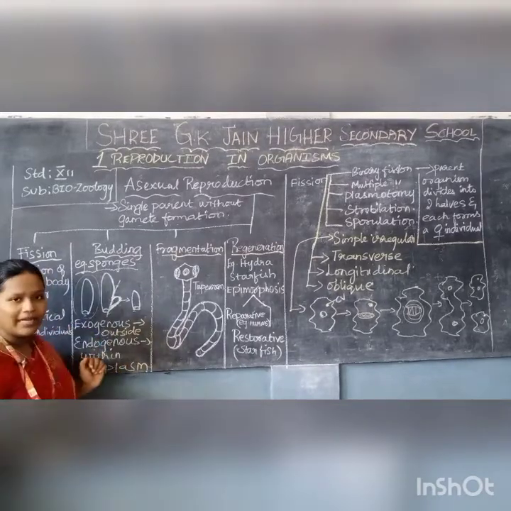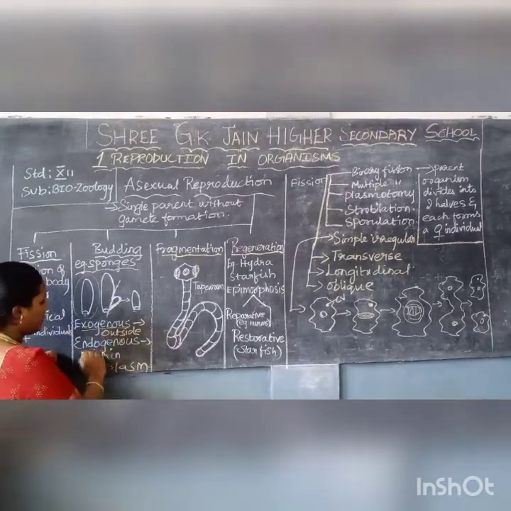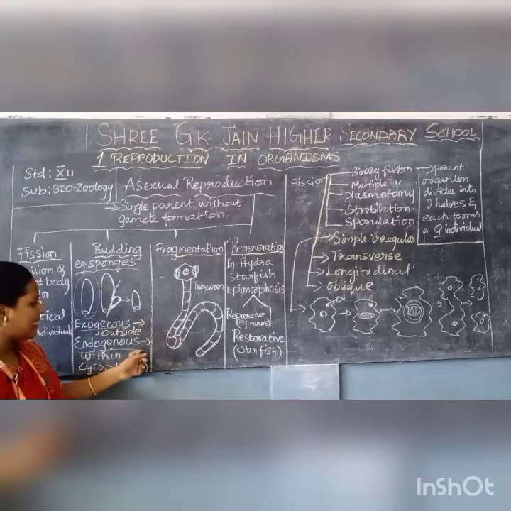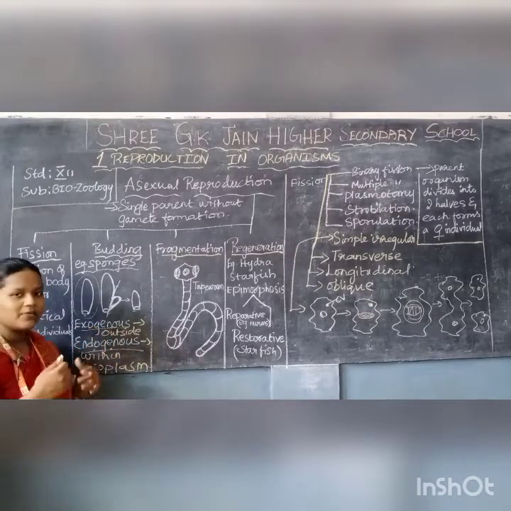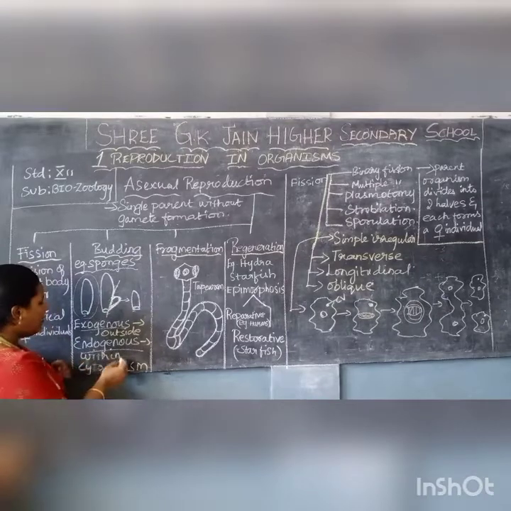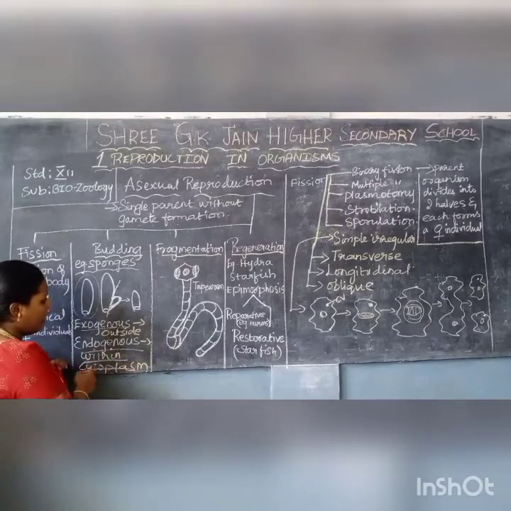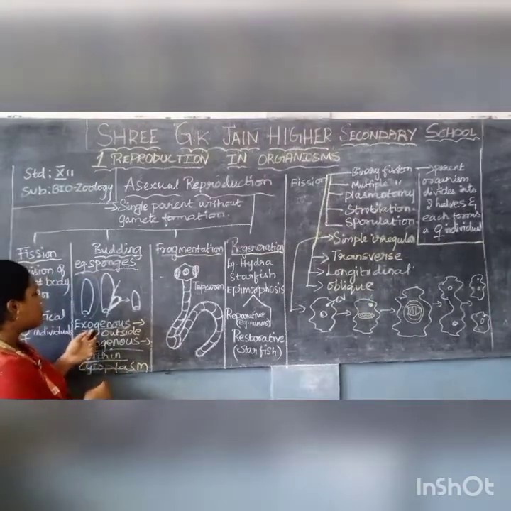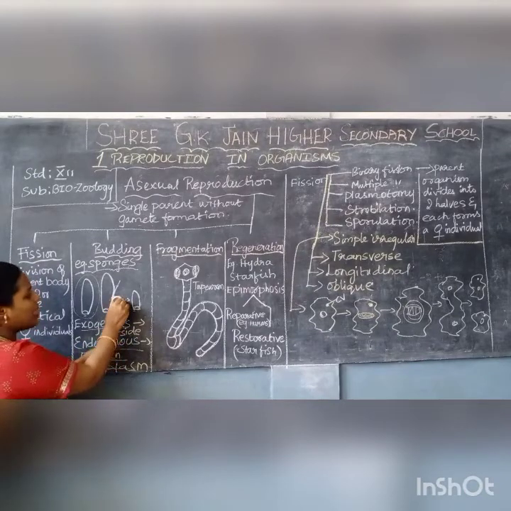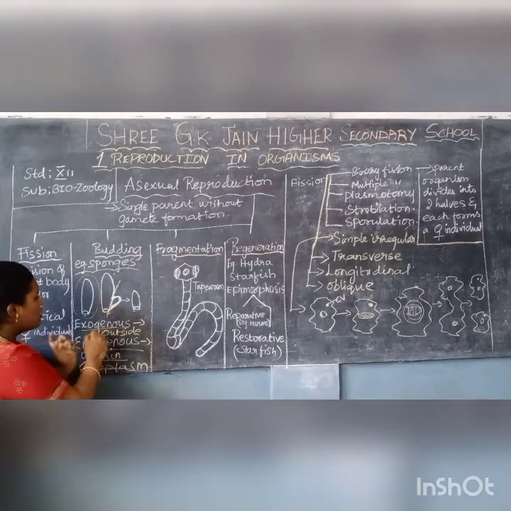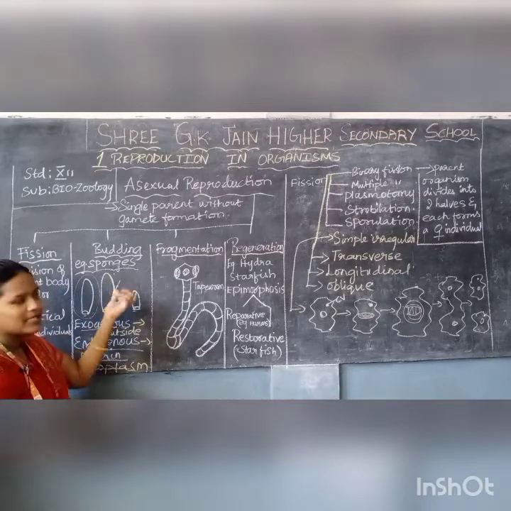Under the budding process, there are two main types, exogenous and endogenous. Exo means outside. Endo means within the body. Exo means the bud is produced outside the sponge body. This is known as exogenous budding.